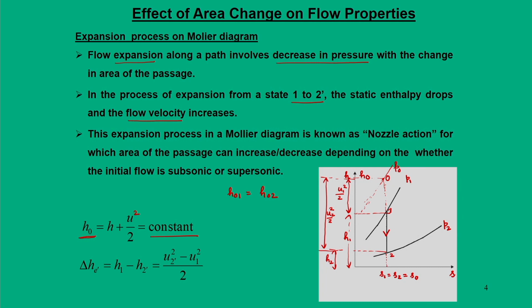So, this is a very fundamental aspect, and we call this expansion process on a Mollier diagram as a nozzle action. So, when I say nozzle action, that means I must expand the flow, the pressure must decrease.